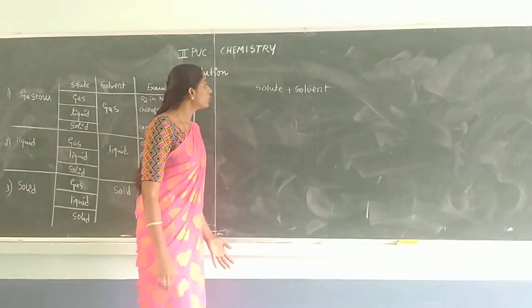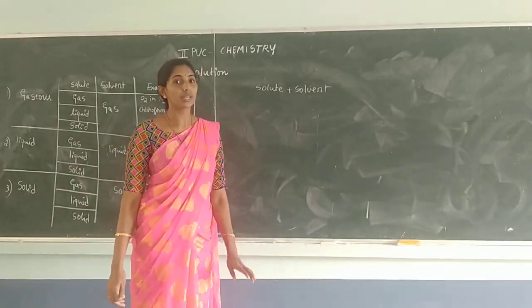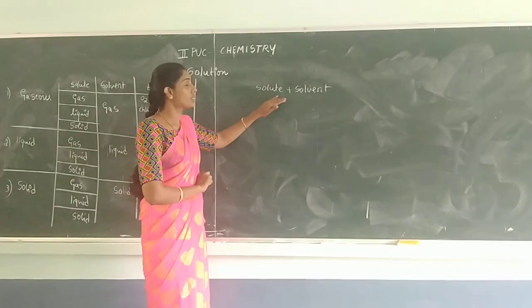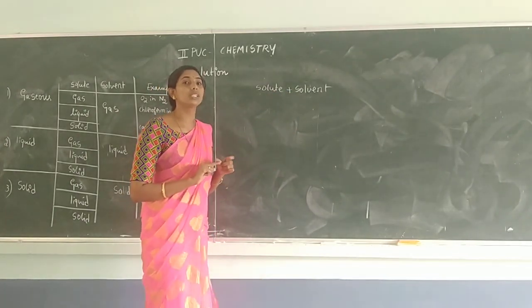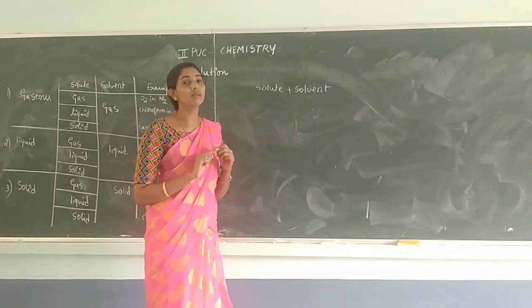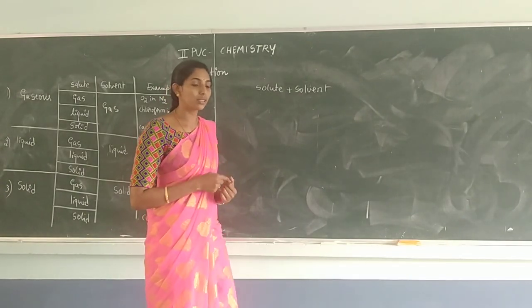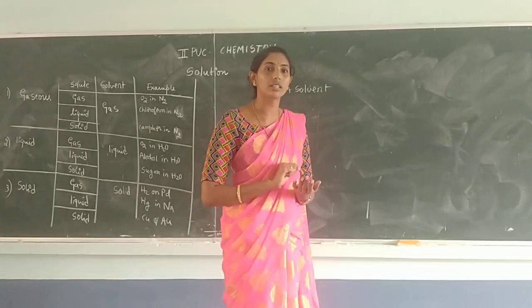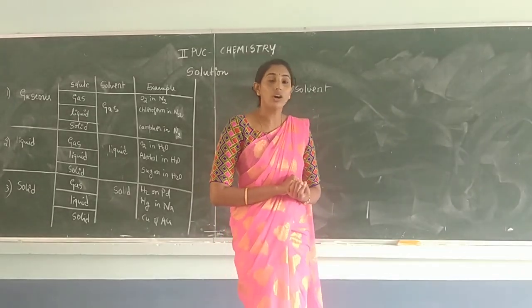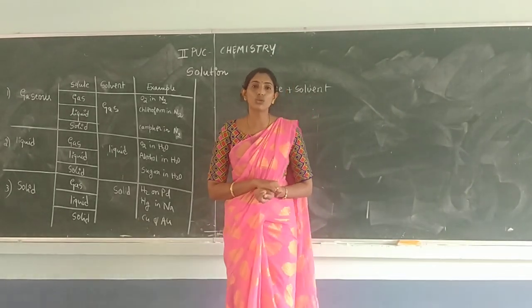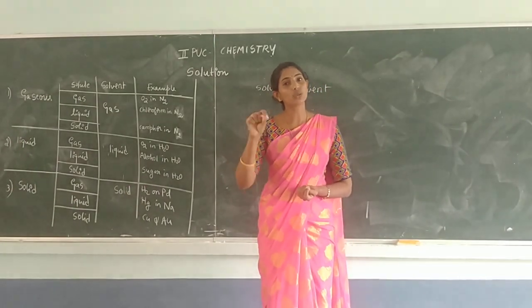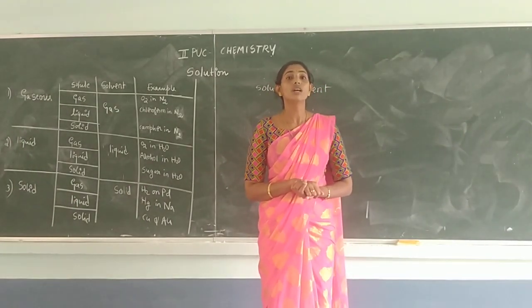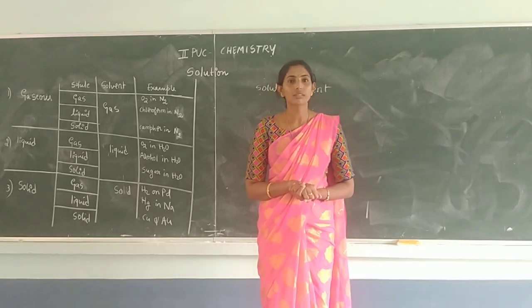But not every solute and solvent combination gives you a solution. Remember, if you want to call it a solution, the condition is that it must form a homogeneous mixture. If I add a stone to water, we can't call it a stone solution. But if I add sugar to the water, I can call it a sugar solution.